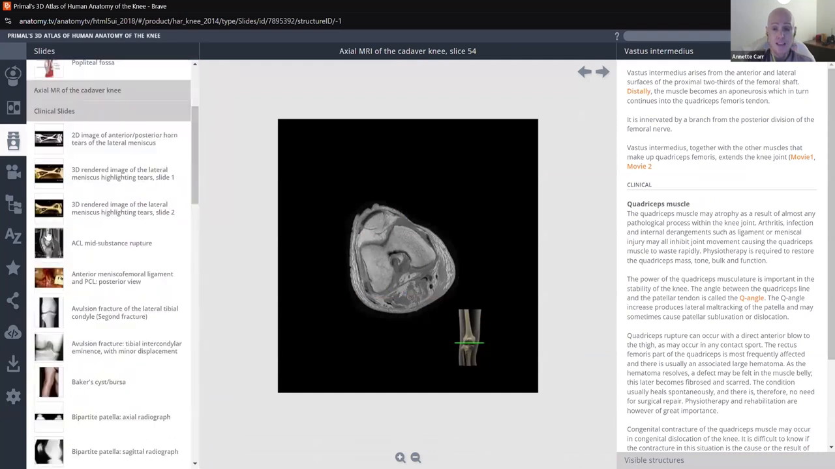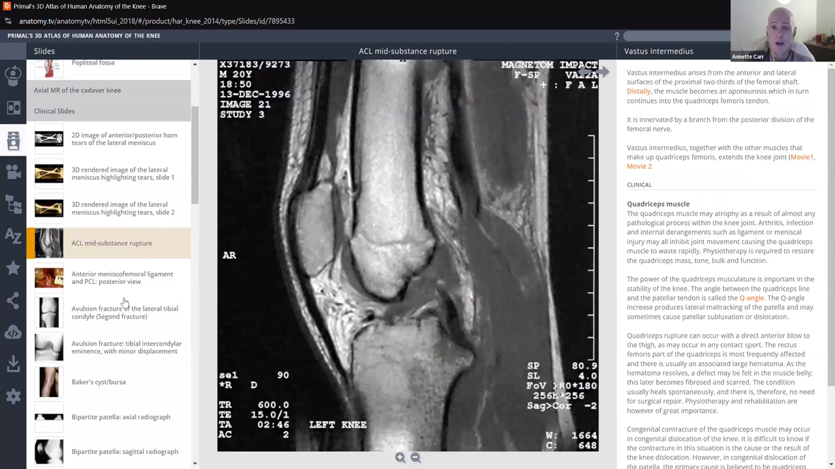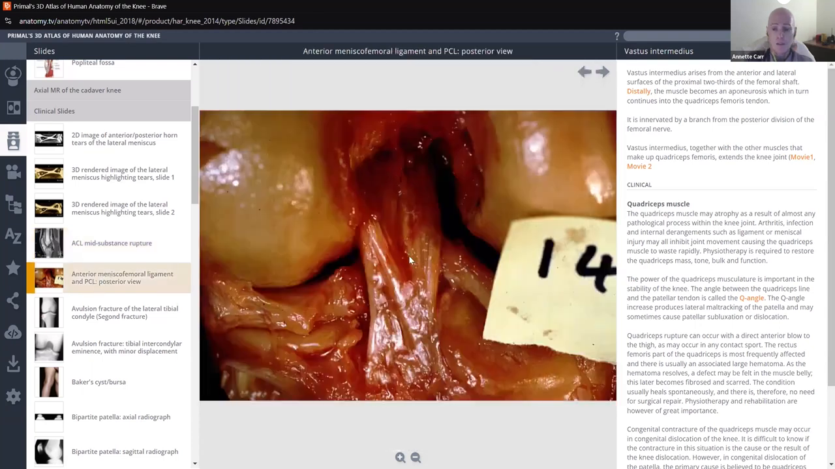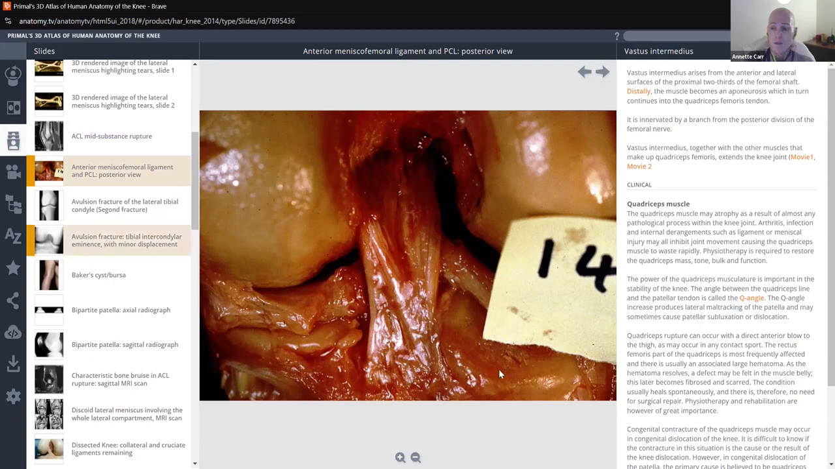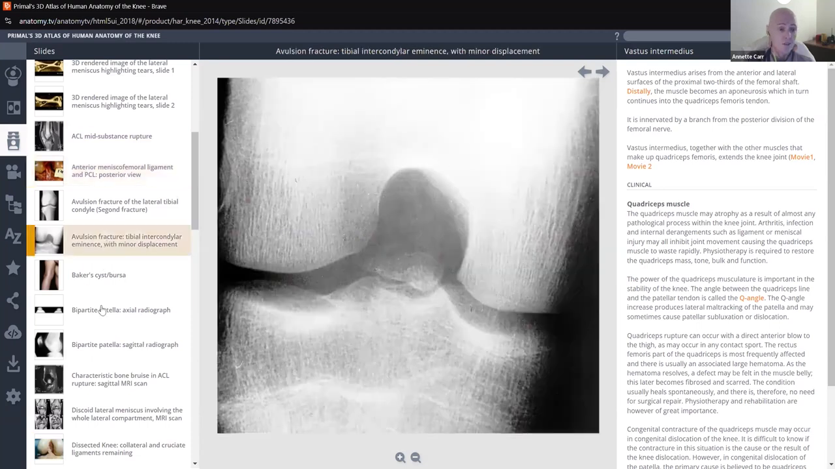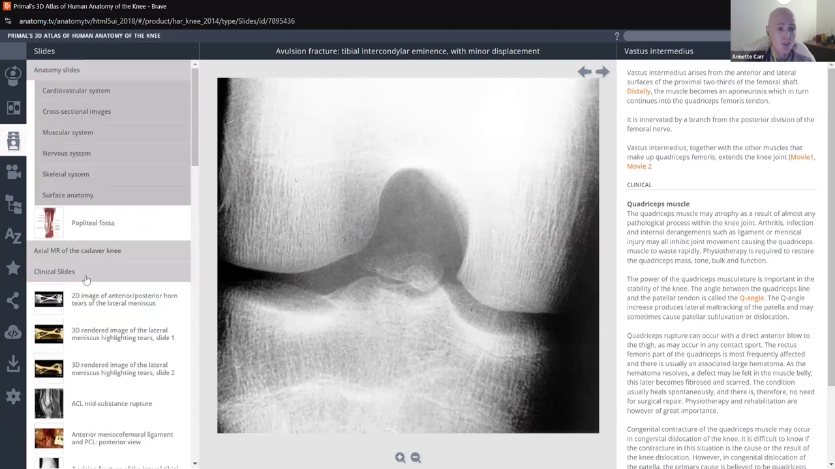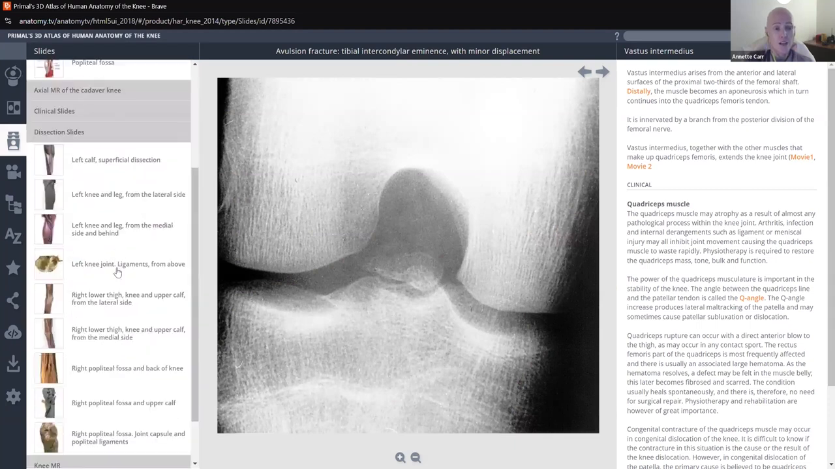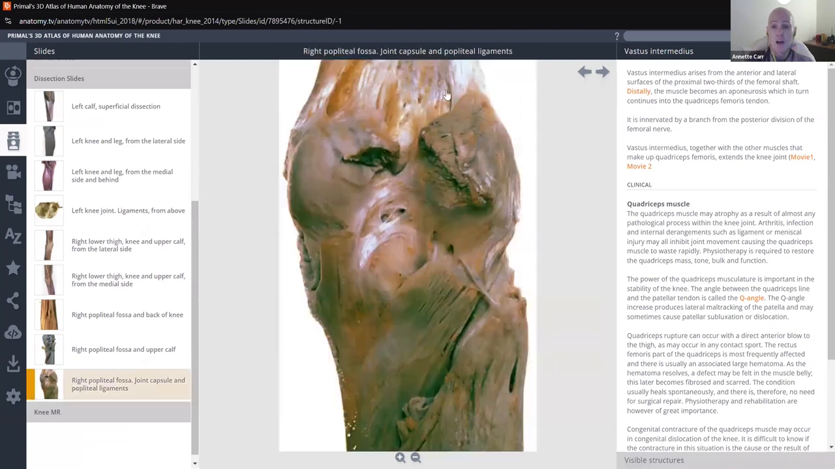So these are cadaver slides. Some of them are MRIs. So for instance, this is an ACL, a rupture of the ACL. So over here on the right-hand side, it's going to describe what you're looking at. Here looks like a cadaver slide. So you can go in and look at various images. If you're somebody who's a visual learner, this can help you a lot. Dissection slides. This is where they have a cadaver, because sometimes what they show you on the image doesn't look like what it looks like in real life on a cadaver if you have to point out these structures.